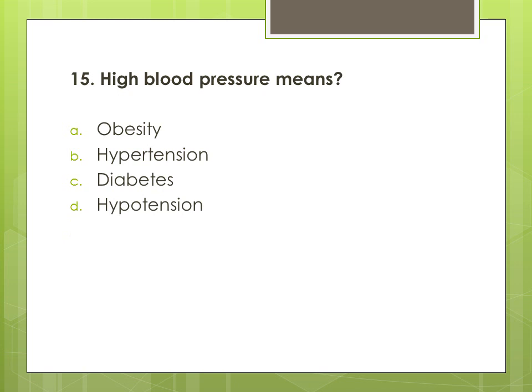15. High blood pressure means options are A. Obesity, B. Hypertension, C. Diabetes, and D. Hypotension. And the correct answer is answer B. Hypertension.